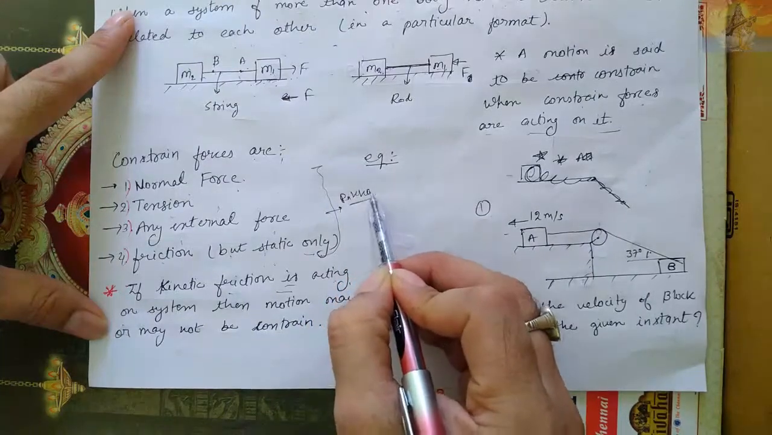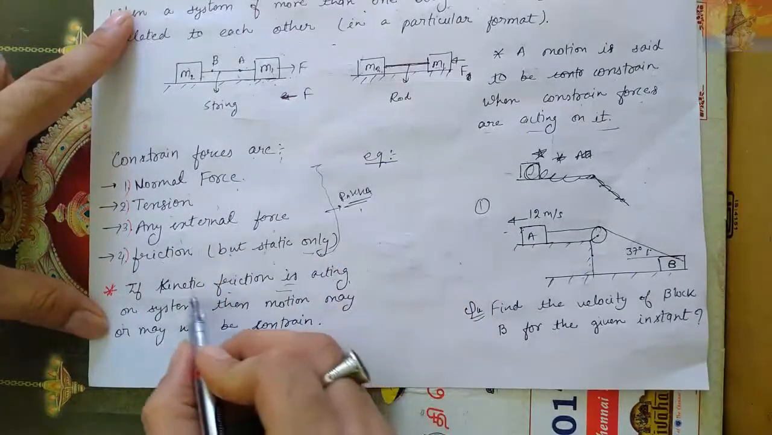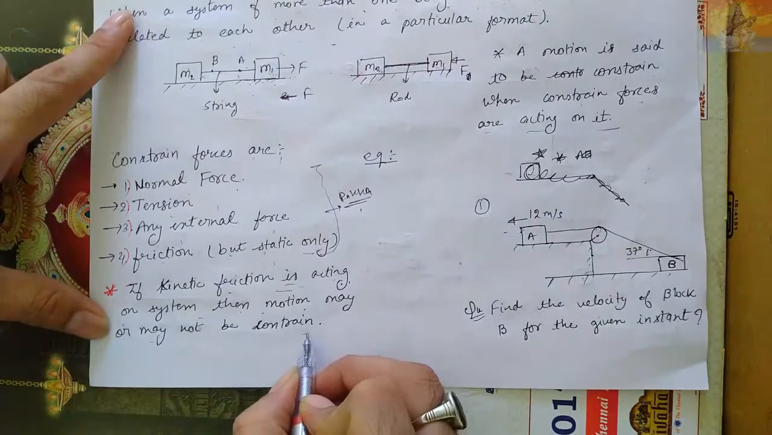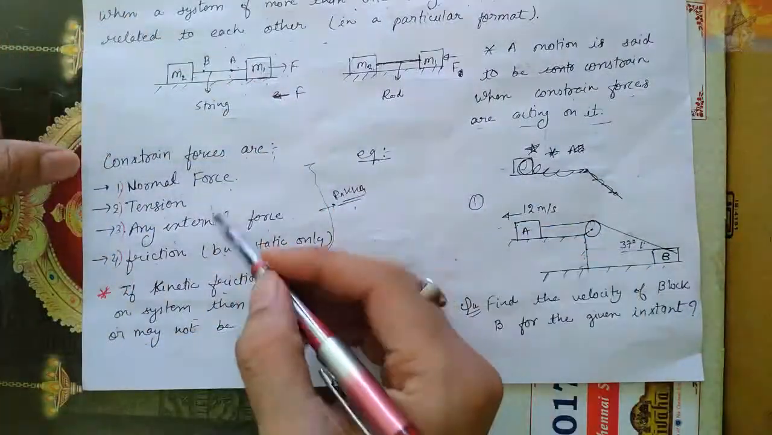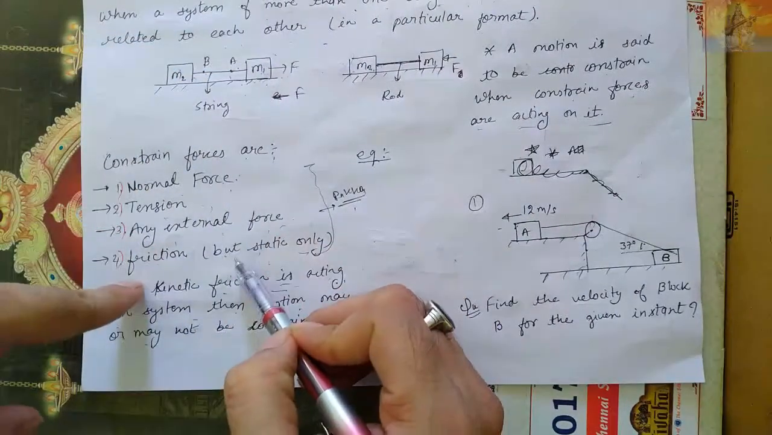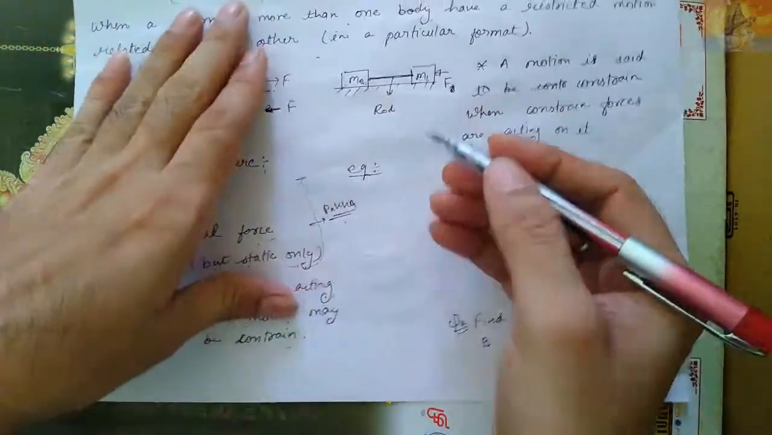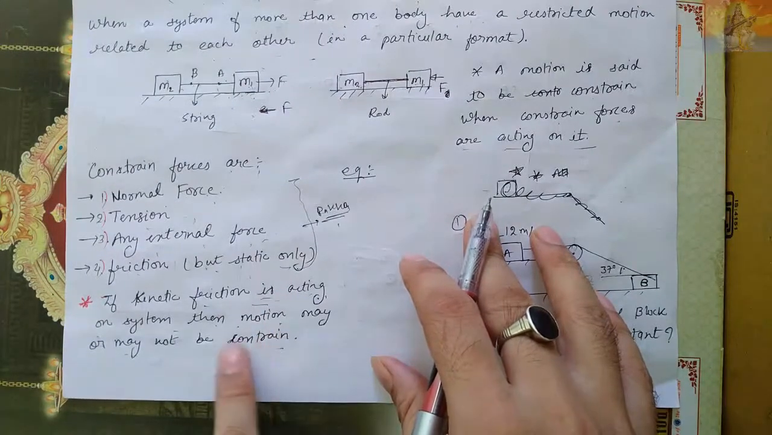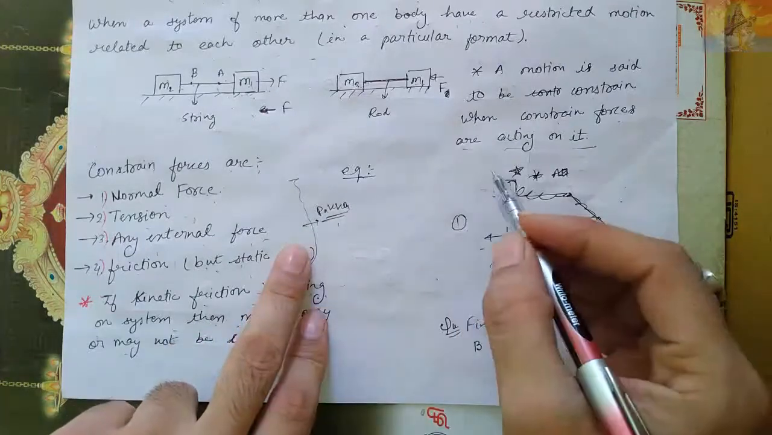Then it is guaranteed that the motion will be constrained. But if kinetic friction is acting on the system, then the motion may or may not be constrained; there is no guarantee. Here normal force is acting, tension is acting, and an external force is also acting, and the surface is smooth. If the surface is rough, static friction should be there; with respect to time we will come to know. But if kinetic friction is there, then again I am saying it may or may not be. There is no guarantee, but here there is a guarantee that the motion will be constrained only.